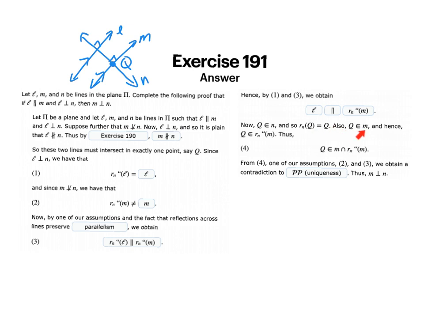Also, Q is an element of M, and hence Q is an element of my reflection over line N of M. Thus, Q is an element of the intersection of M and the reflection of M. From 4, I believe this is 4 here, from 4, one of our assumptions, 2 and 3, we obtain a contradiction to the parallelism postulate. Through one point, there exists exactly one line that's parallel. Thus, M must be perpendicular to N.